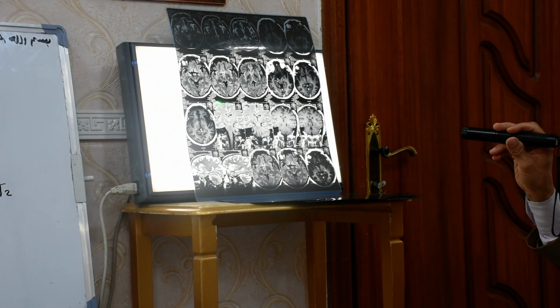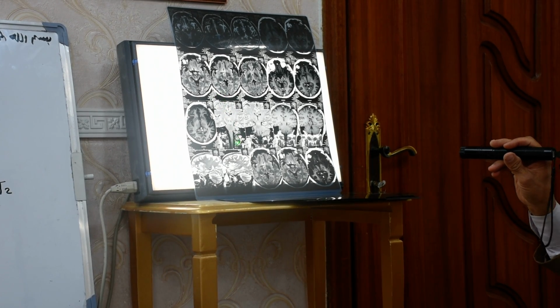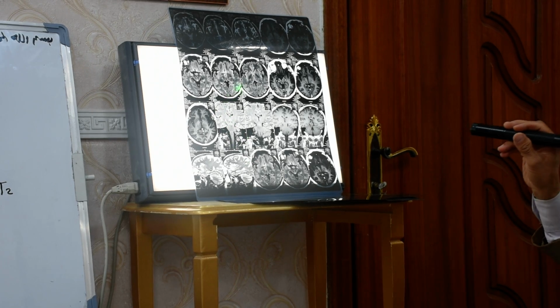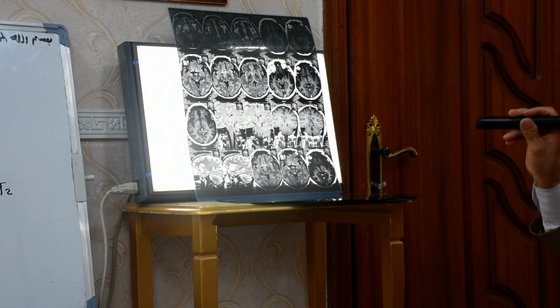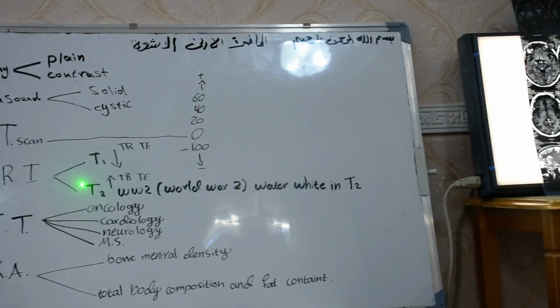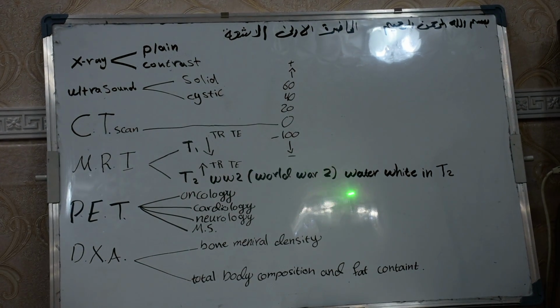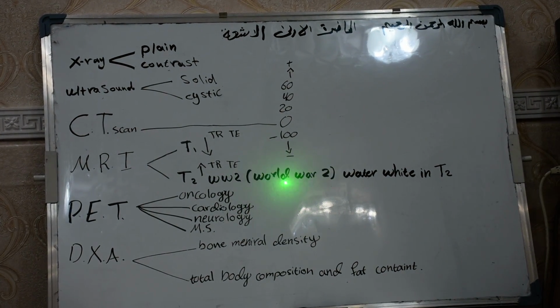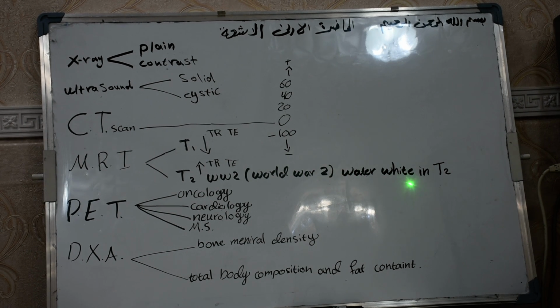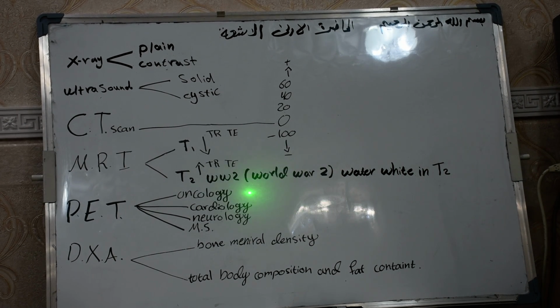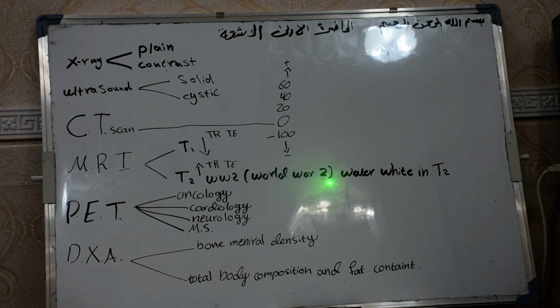If it is unavailable or hard to see, look at the fluid and the part we take. The fluid in T2 will be white, like World War II, water white in T2. Look at this film.